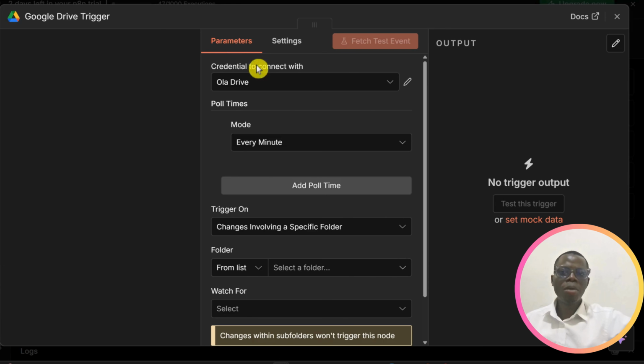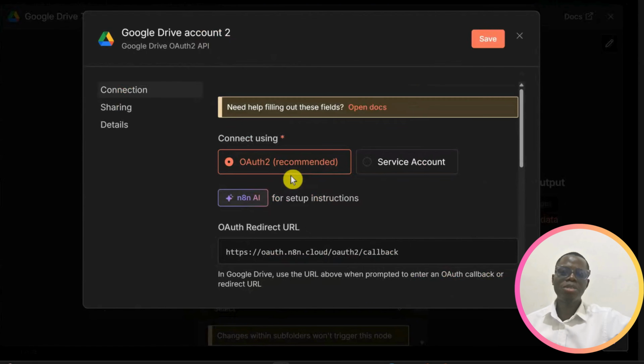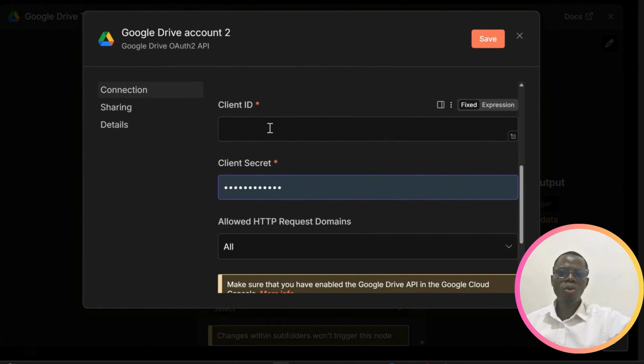That's what we want. But before we can connect to the Google Drive, we need to create our credentials. I know all along we've been using Sheets or email. For Google Drive, you're still going to change something. All right, let me create new credentials. It will require what? Client ID and client secrets.